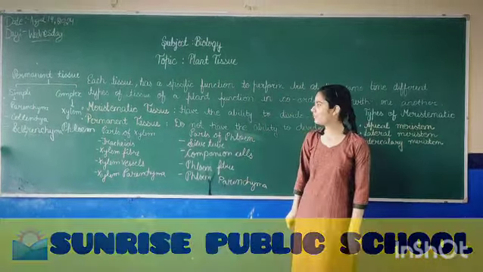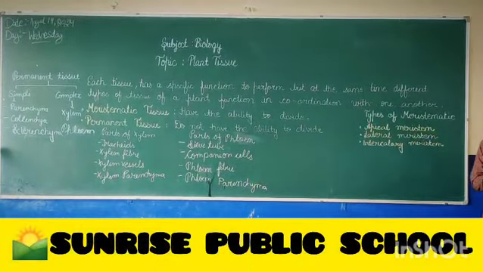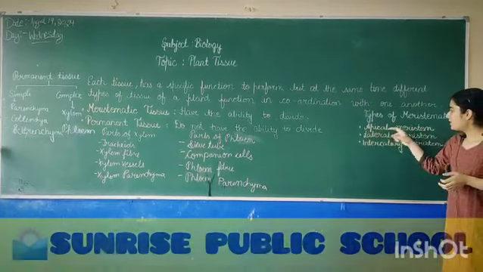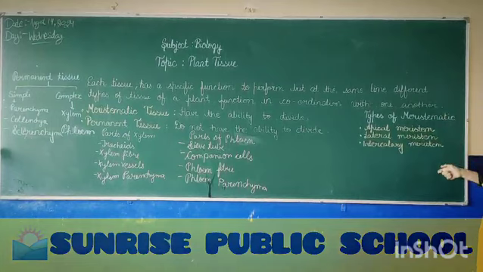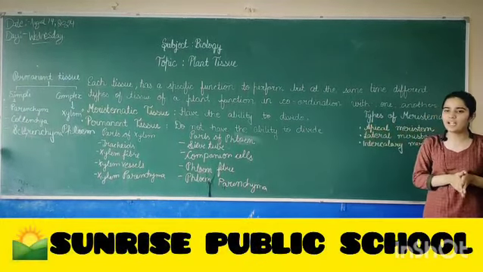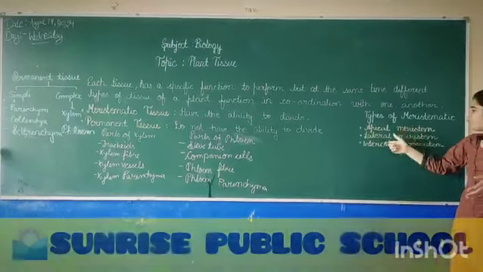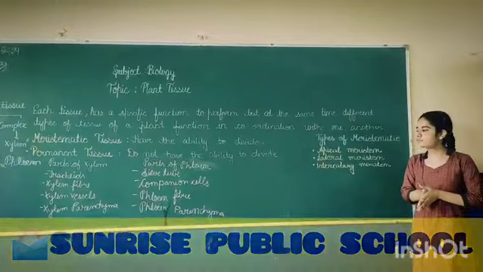Meristematic tissues are of three types: apical meristematic, lateral meristematic and intercalary meristematic. Apical meristematic is responsible for the length, whereas lateral meristematic tissue is responsible for the width.